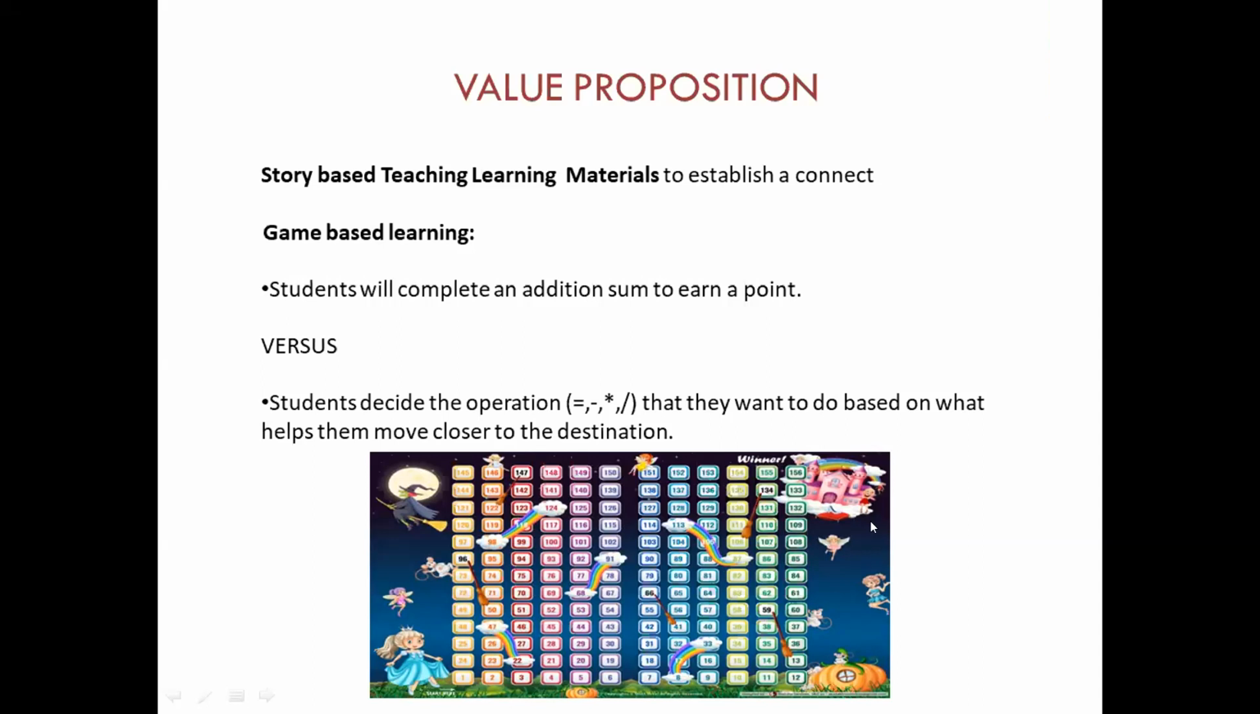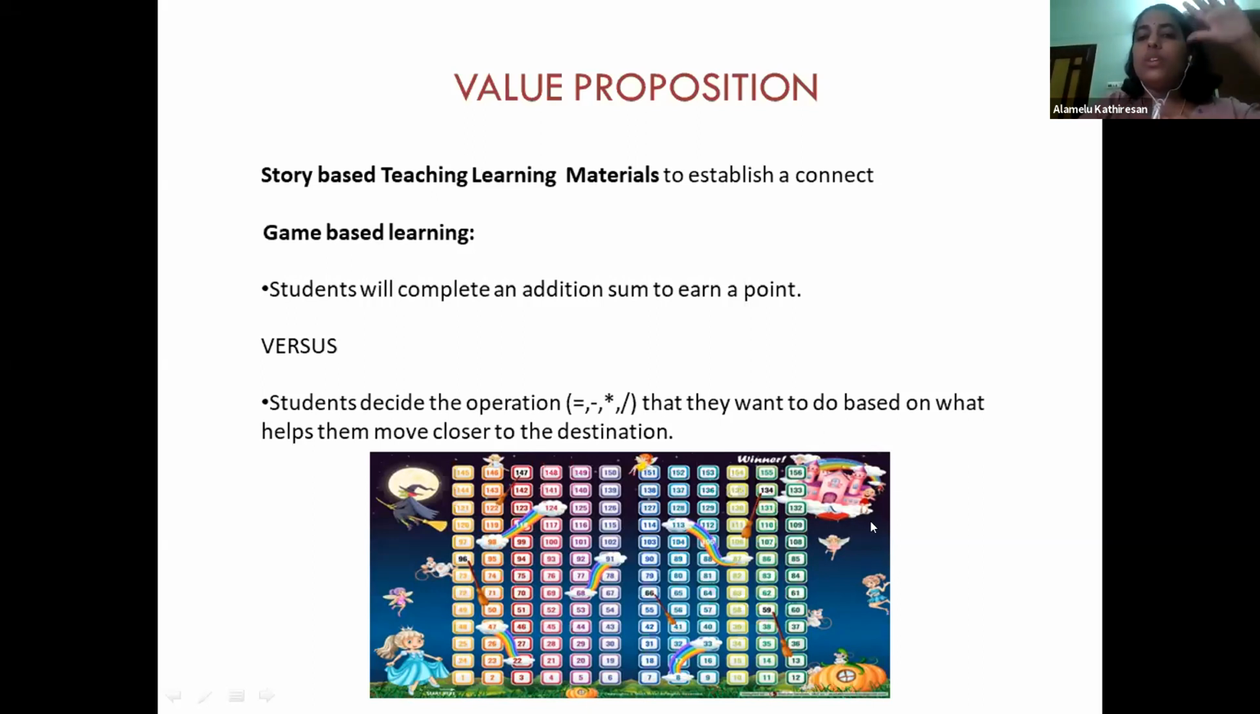And in scenario 2, if you could see the Fairyland board game at the bottom, they have dice to roll and they decide the operation that they want to do for the numbers on the dice. And this is completely based on what helps them move closer to their destination, which is the Fairyland. So on a perception level, can you just quickly tell me what you see in scenario 1 and what you see in scenario 2? I would just like to hear a few voices.